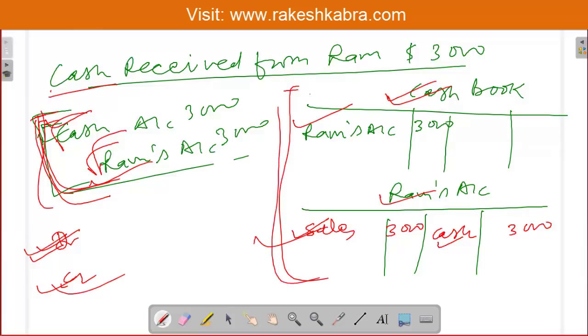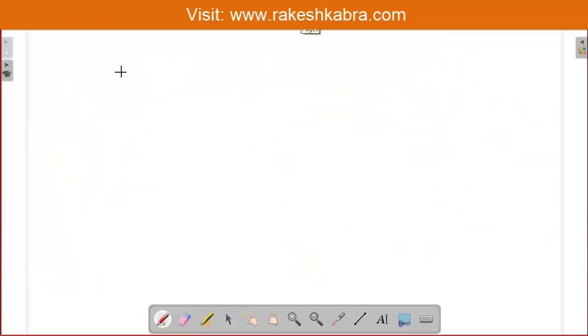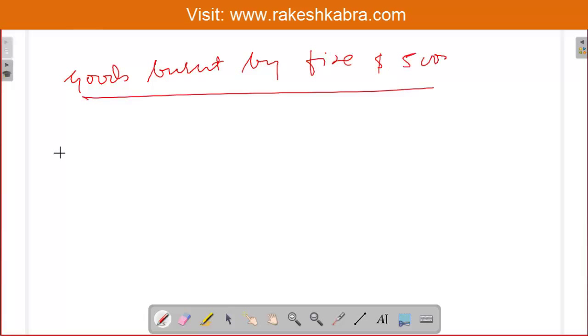Now one more transaction we will take, and that will be completely ignored. See the transaction: goods burned by fire, $500. This is the transaction. Now what entry will we pass for this transaction? So loss by fire account will be debited 500 and, as goods are gone, purchase account will be credited.